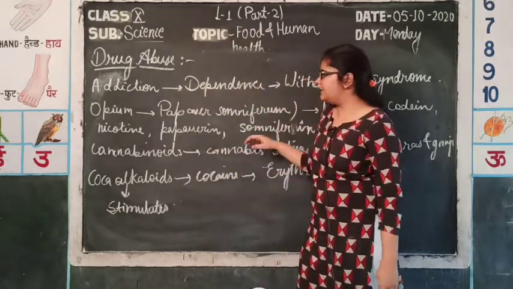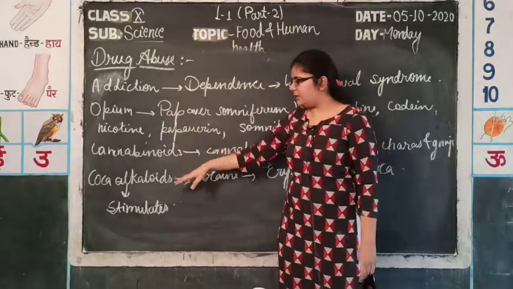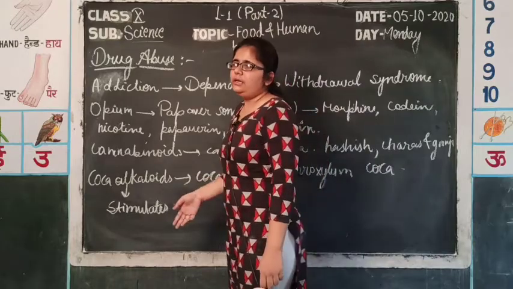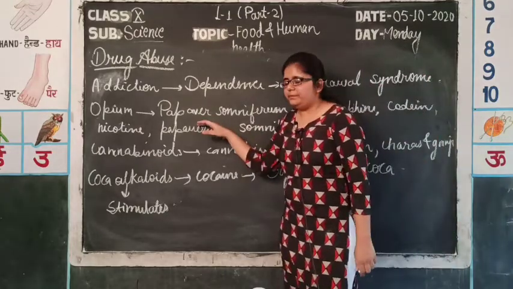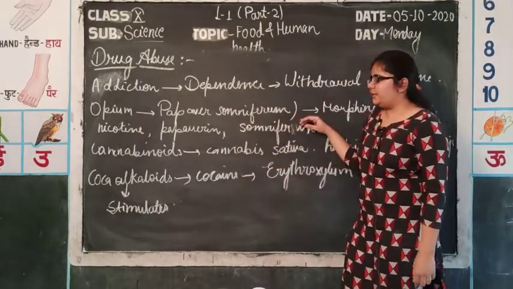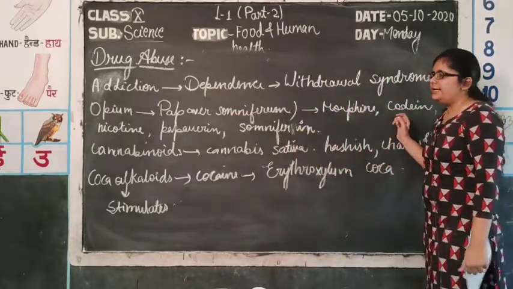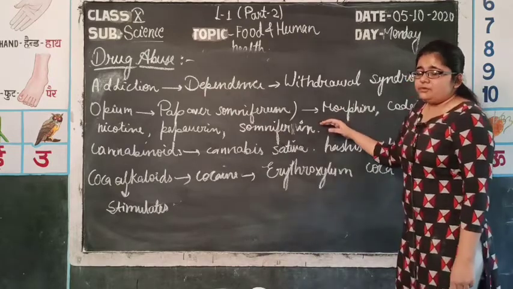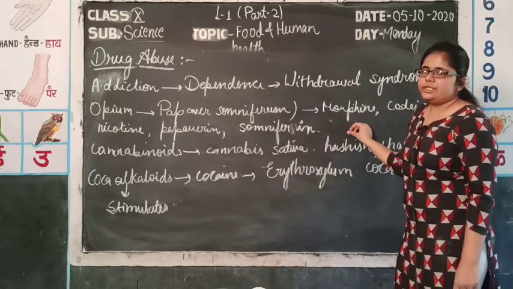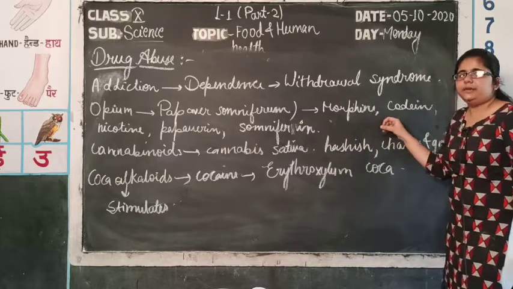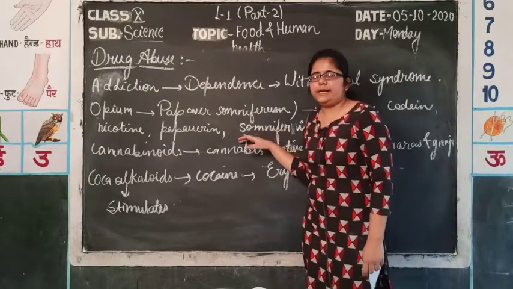First of all, we will discuss the three categories of drugs. First one is opium, second one are cannabinoids and third one are coca alkaloids. They have different effects on the CNS and other parts of the body. Opium is a latex type substance obtained from the Papaver somniferum. The capsule is the structure of the plant from which latex is obtained. Approximately 30 types of alkaloids are obtained from opium, which have addictive nature. The main addictive substances are morphine, codeine, nicotine, papaverine and somniferin.